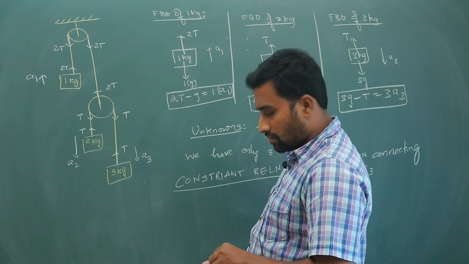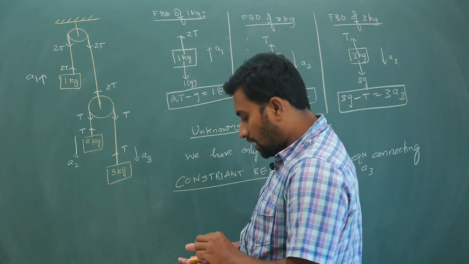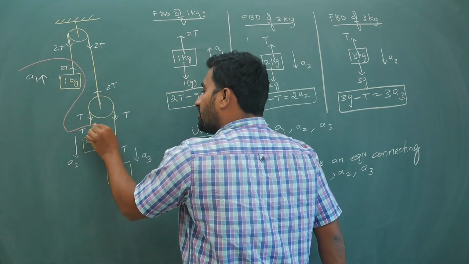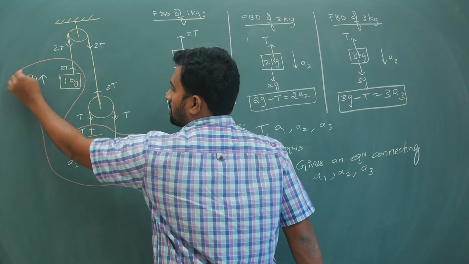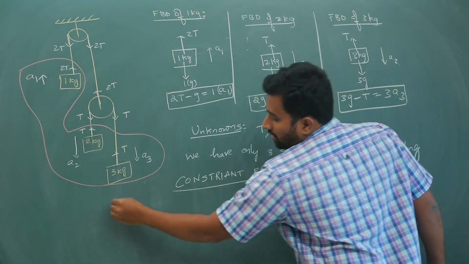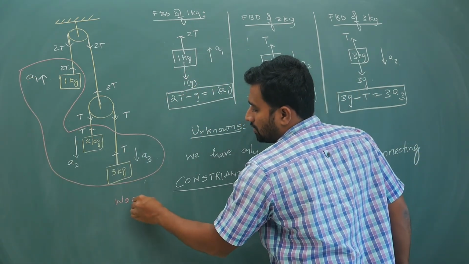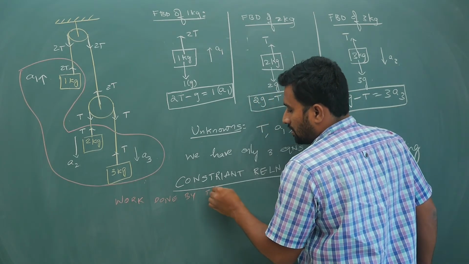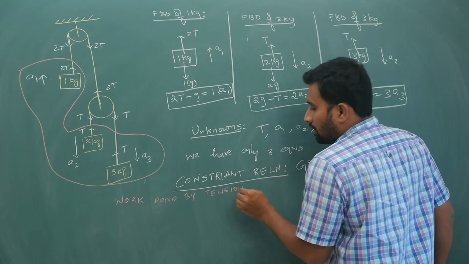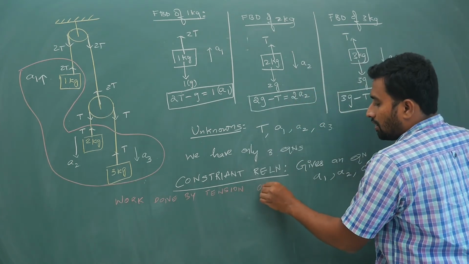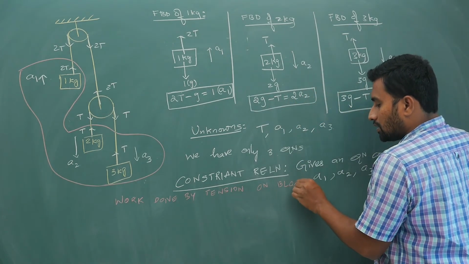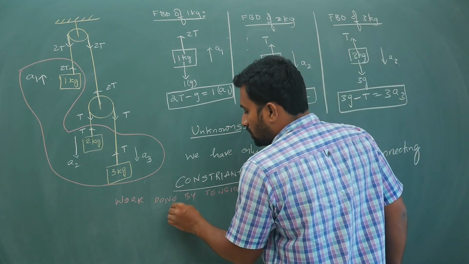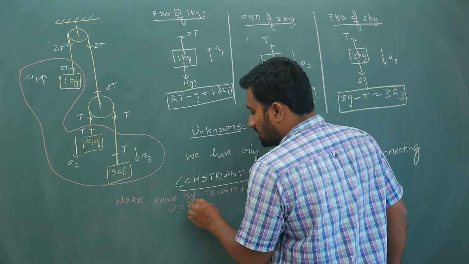I will elaborate on it later. For now just take it as information. This is a kind of shortcut. Work done by tension on the blocks is equal to 0. Work is force dot product with displacement.